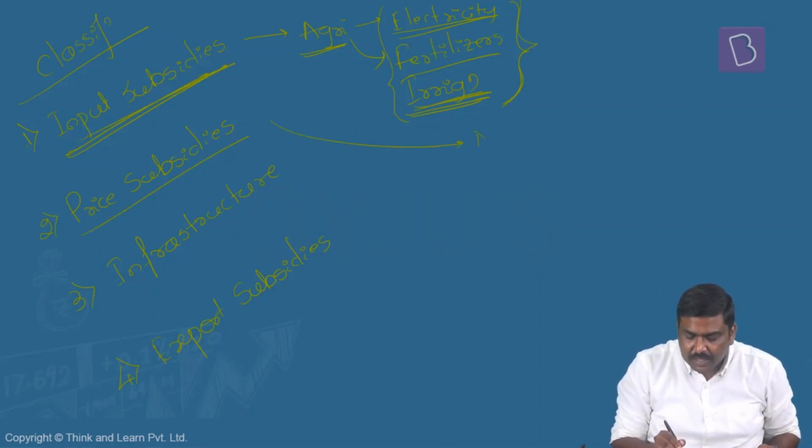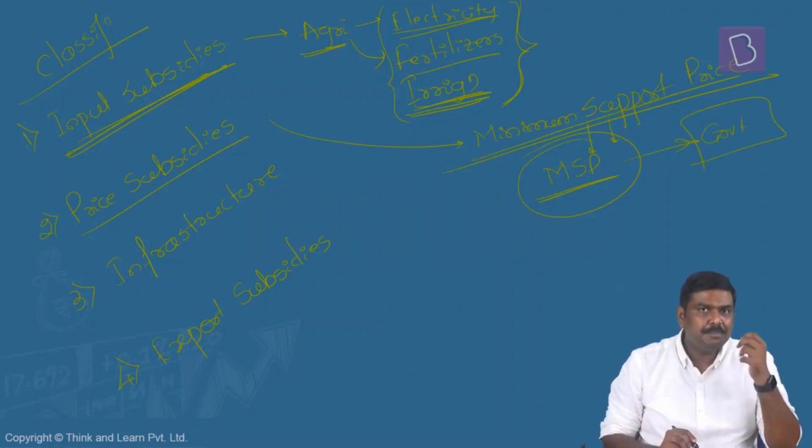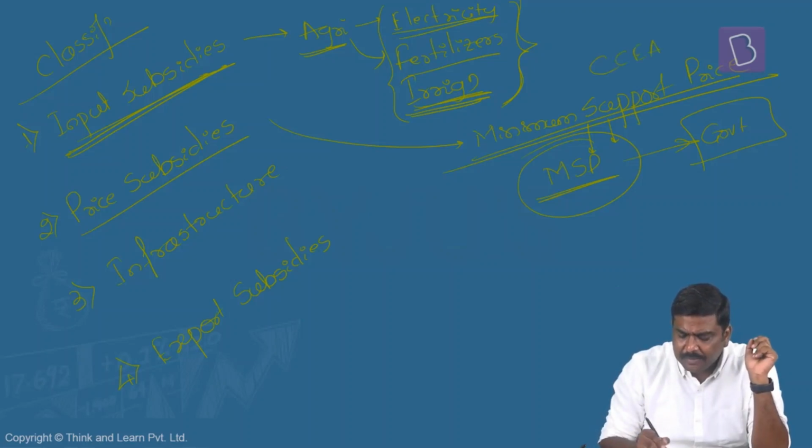What is a price subsidy? The best example for this will be minimum support price, MSP. Now what's the concept here? MSP basically refers to the price which is announced by the government generally before the sowing season begins, and the price at which the government will be procuring the food grains. I'll repeat it. MSP is the price which is announced by the government. I'm using the term government here. Technically, it is the Cabinet Committee on Economic Affairs (CCEA).